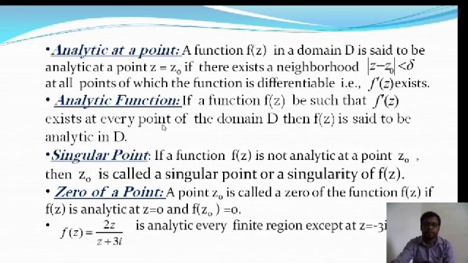If the function is analytic at z0 as well as at z1 and z2 in a domain D, so for each point the function is analytic, then we will say the function is analytic in the domain D. The first one is analytic at a point, and the second one is an analytic function.